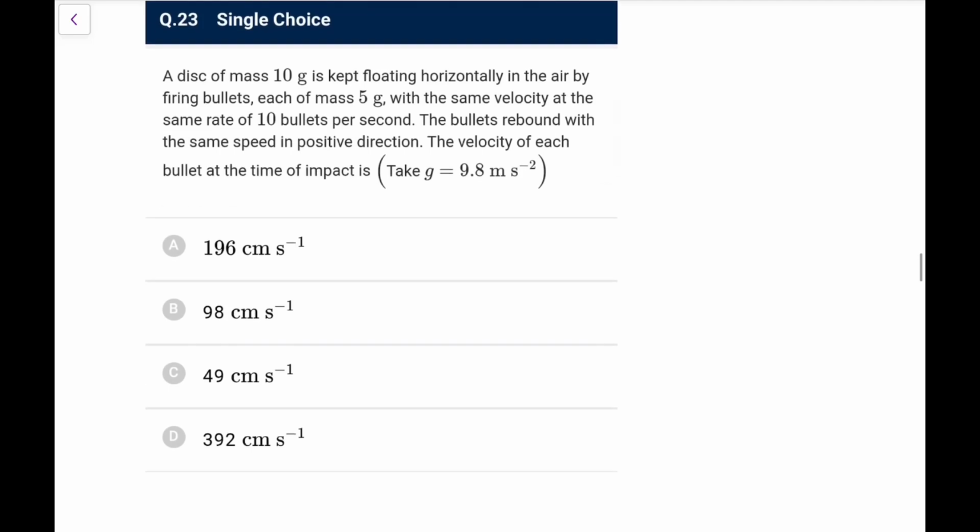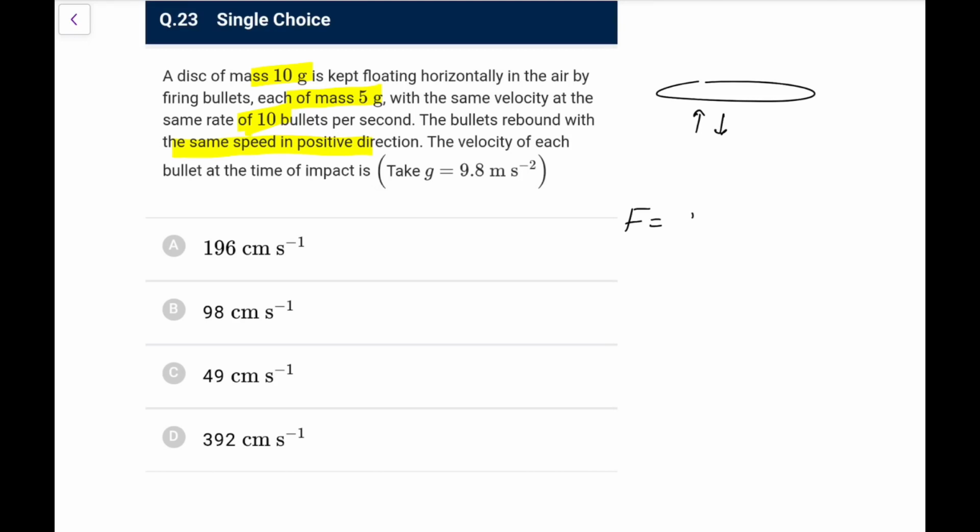Next one. A disc of mass 10 gram is kept floating horizontally in air by firing bullets, each of mass 5 gram, with the same velocity at a rate of 10 bullets per second. This is Rajnikant style, you can say. The bullets rebound with the same speed in the opposite direction. The velocity of each bullet at the time of impact is? So it is something like this. A bullet comes and goes like this. The momentum change happening is mv.